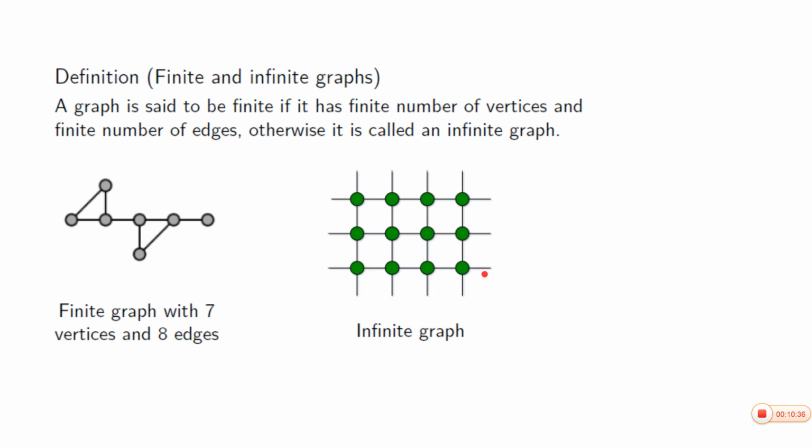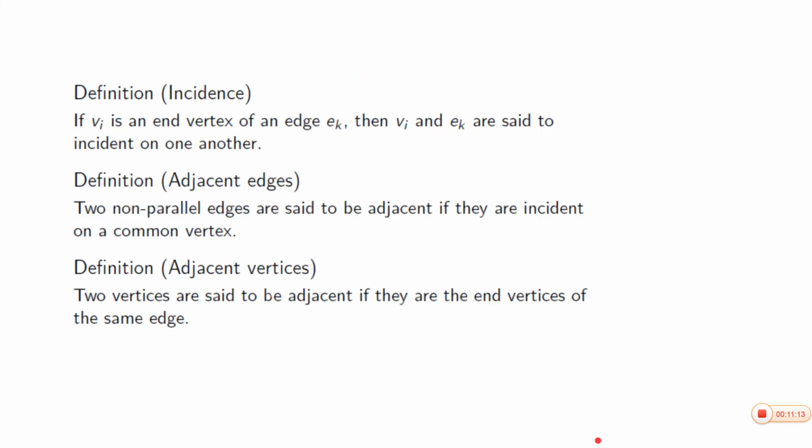Here is a part of an infinite graph. This can be continued, with the vertices and edges continuing. It is a part of an infinite graph where an infinite number of vertices and edges can be formed. So a graph is said to be finite if it has a finite number of vertices and edges. Otherwise, it is called an infinite graph. In our discussion, we are restricting ourselves only to finite graphs, not infinite graphs, in the entire paper.